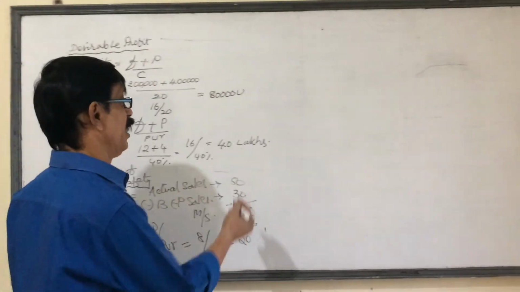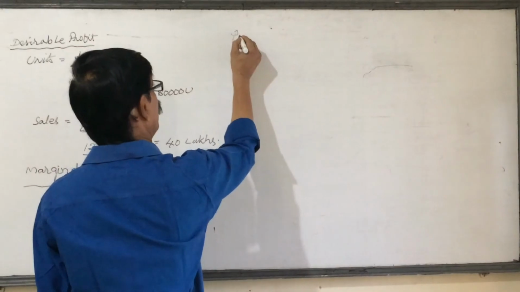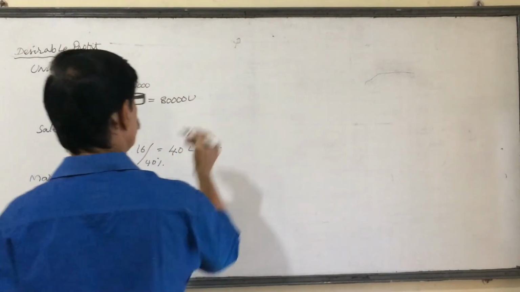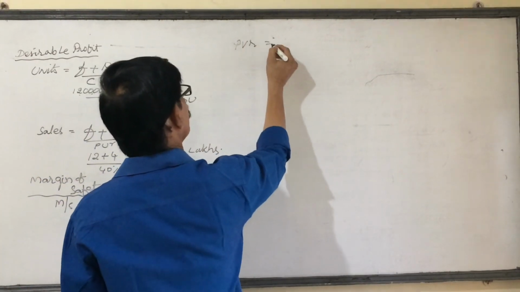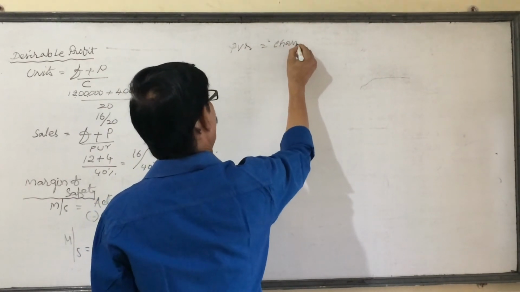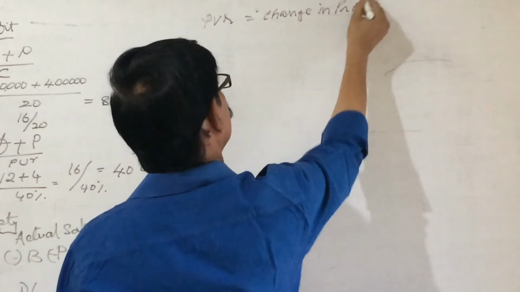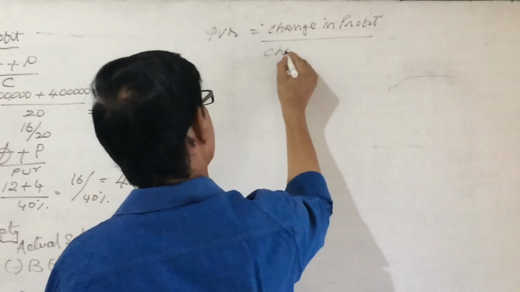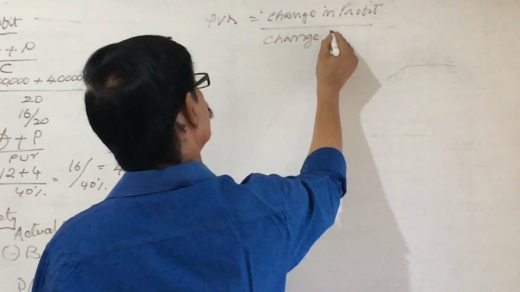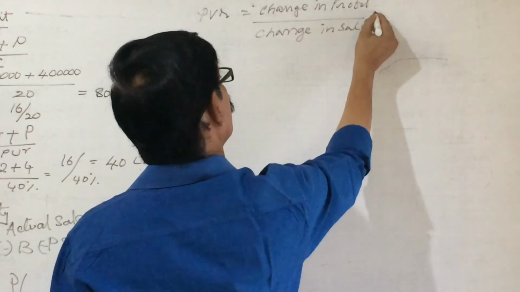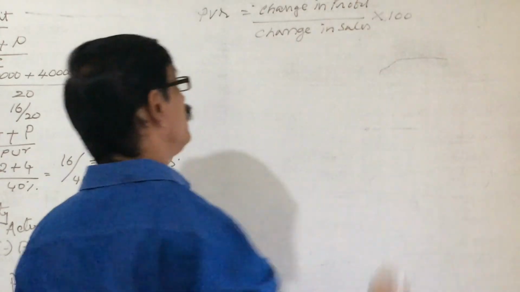Last and final formula, PVR is equal to change in profit by change in sales into 100.